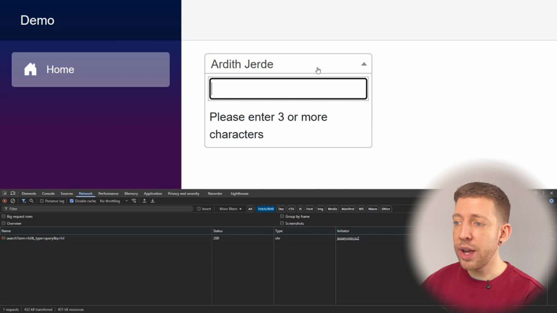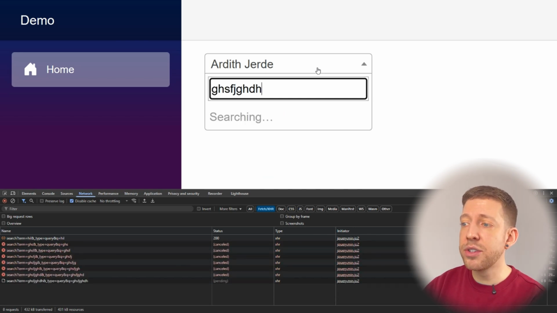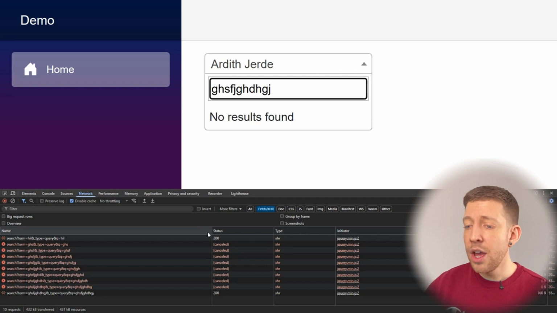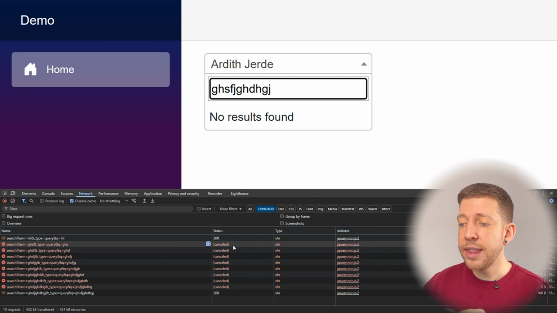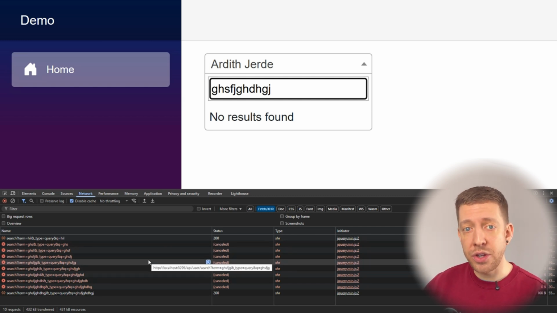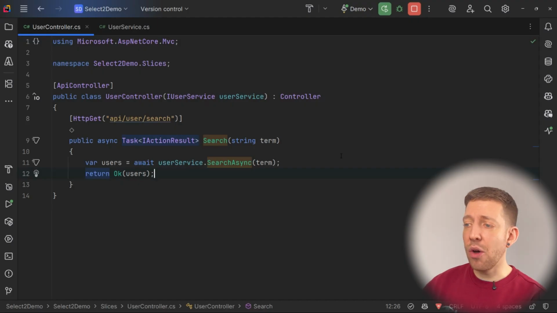Great. But what if I start typing, a request is issued, but I continue to type? We can see here that quite rightly, as I change the search term, the previous requests are being cancelled and a new one is being issued with the new search term, which is great. However, let's go and have a look at what's happening on the server.